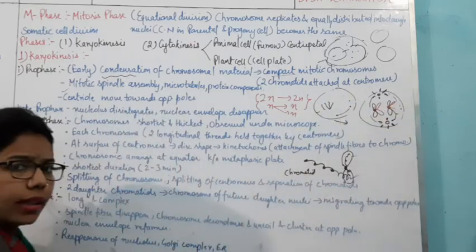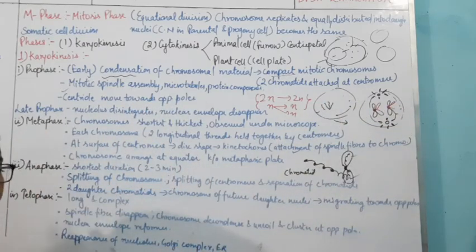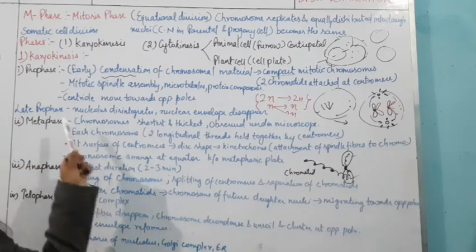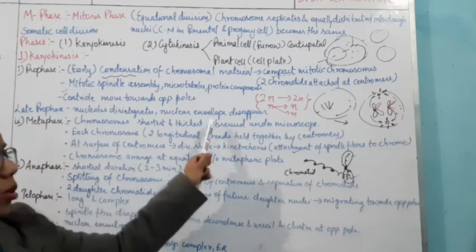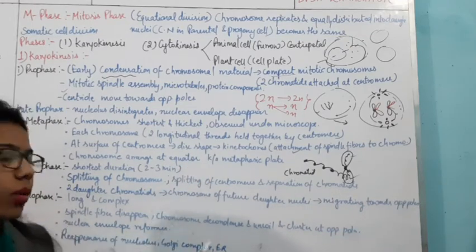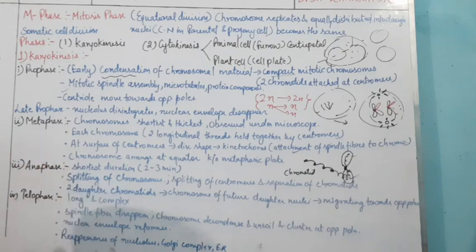So how will the spindle form? Okay, here we will understand in this next phase, right? So along with this I have written late prophase. Same thing, nucleolus disintegrate, nuclear envelope disappear, most of the cell organelles disappear. Okay, now comes the metaphase.